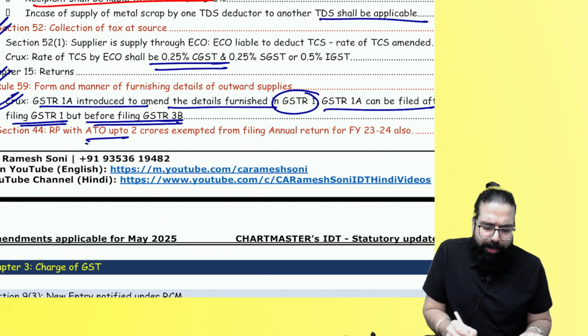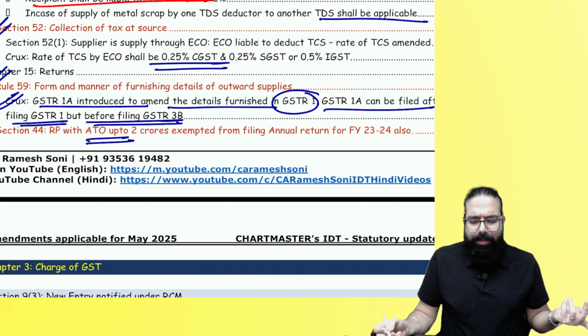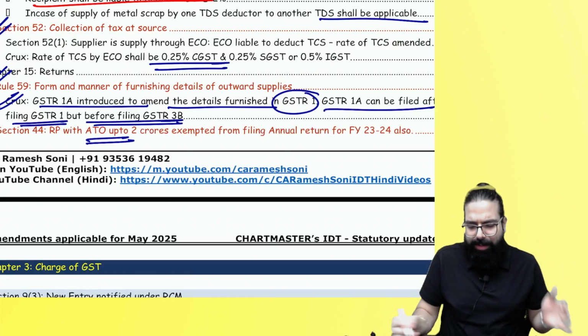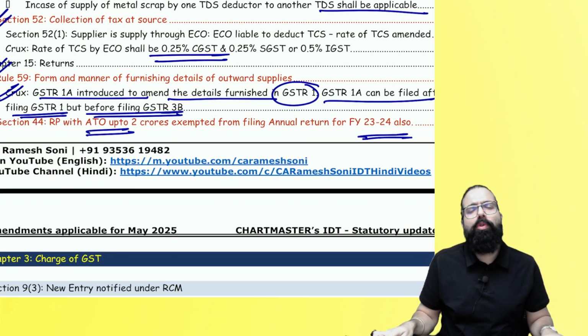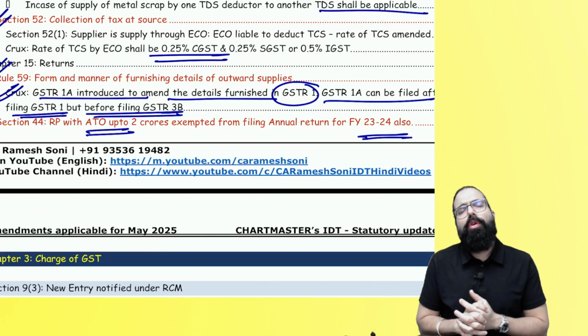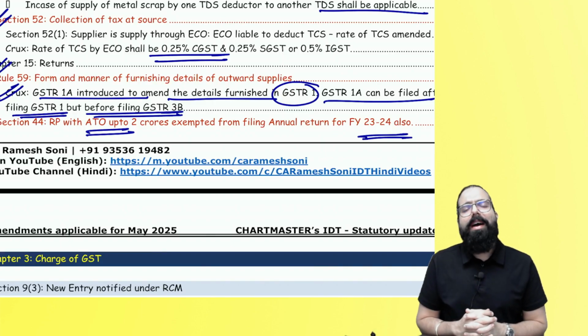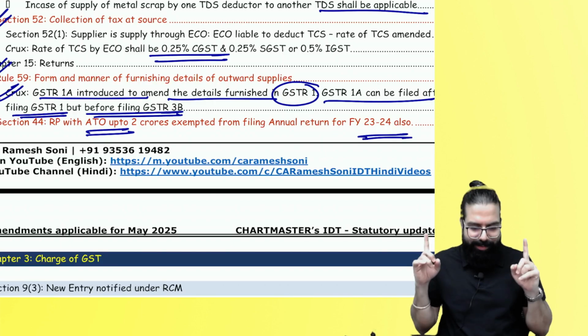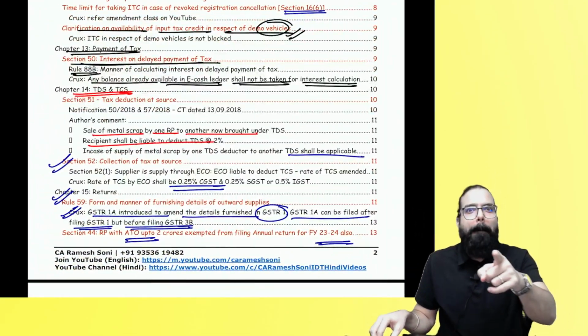The next small point over here, aggregate turnover: the exemption which was there for the financial year 2024. Also, people whose turnover is up to 2 crore rupees are exempted from filing annual return. Done, sir. That's all the amendments which are applicable for your exam, Baba.